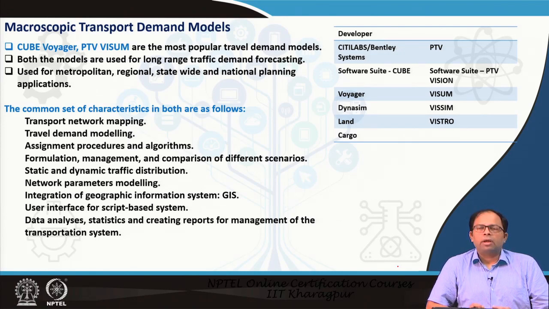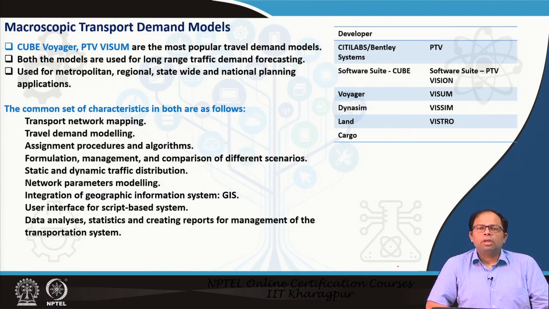For example, on one day cars having an odd number will ply on the roads, and on the other day cars having an even number will ply on the roads. So how to model that? We can actually model that also using this kind of software, and then immediately we would see what the effect of this kind of policy would be.